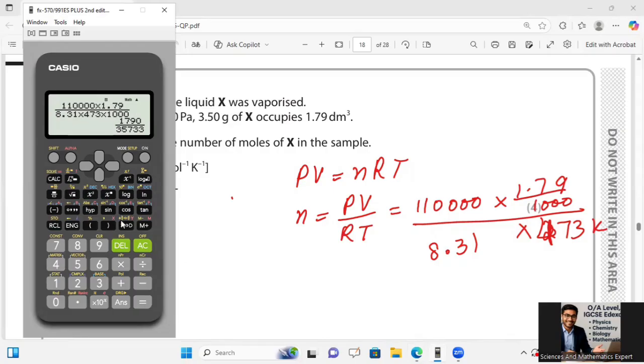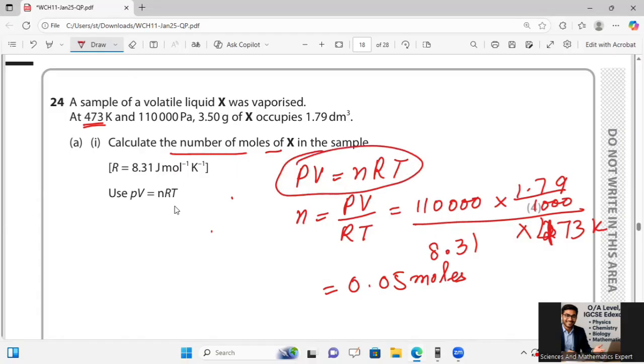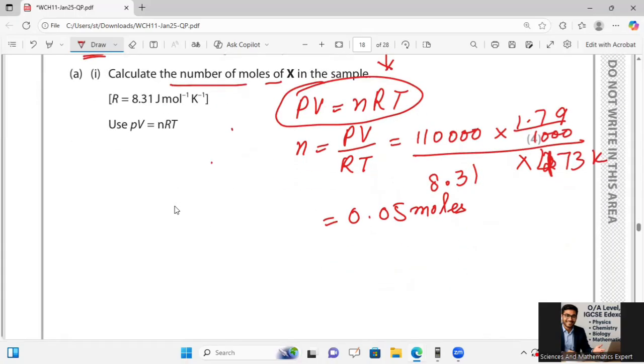Really sorry, I was just messed up with the values. So it is 0.05 moles. The number of moles of X is calculated using the general gas equation, where R is the general gas constant and all the remaining values are arranged for its calculation.